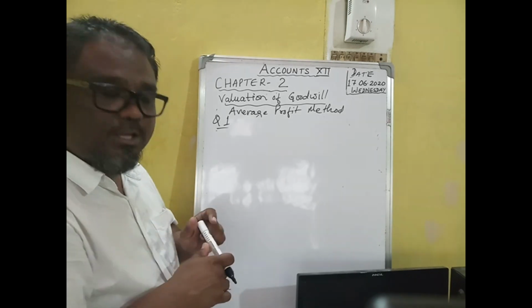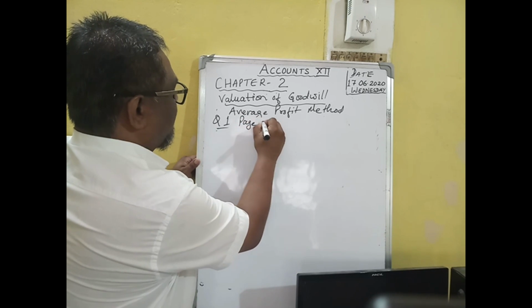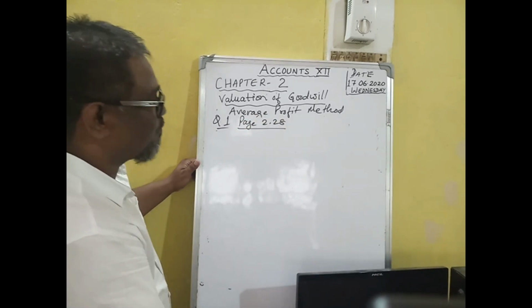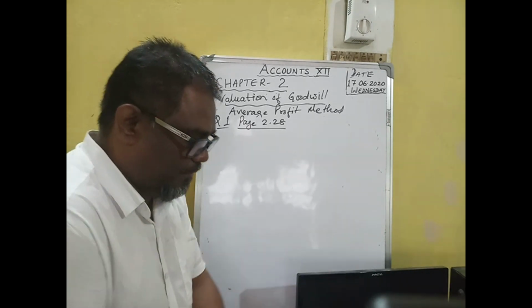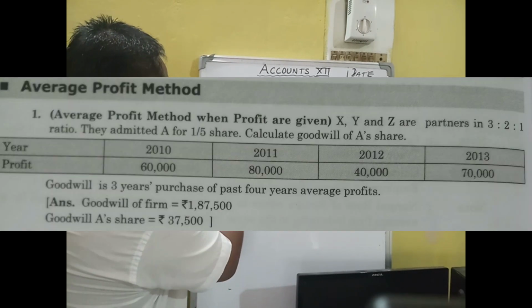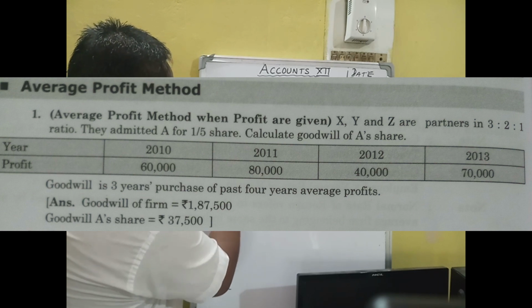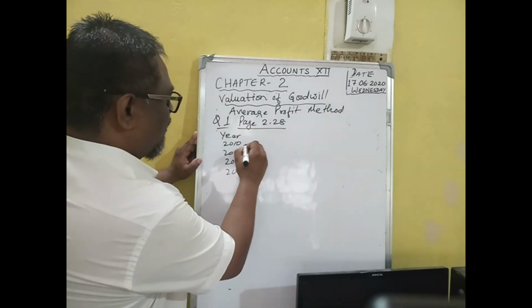This practical problem is on page number 2.28, the average profit method. The years given here are 2010, 2011, 2012 and 2013, with their profits.